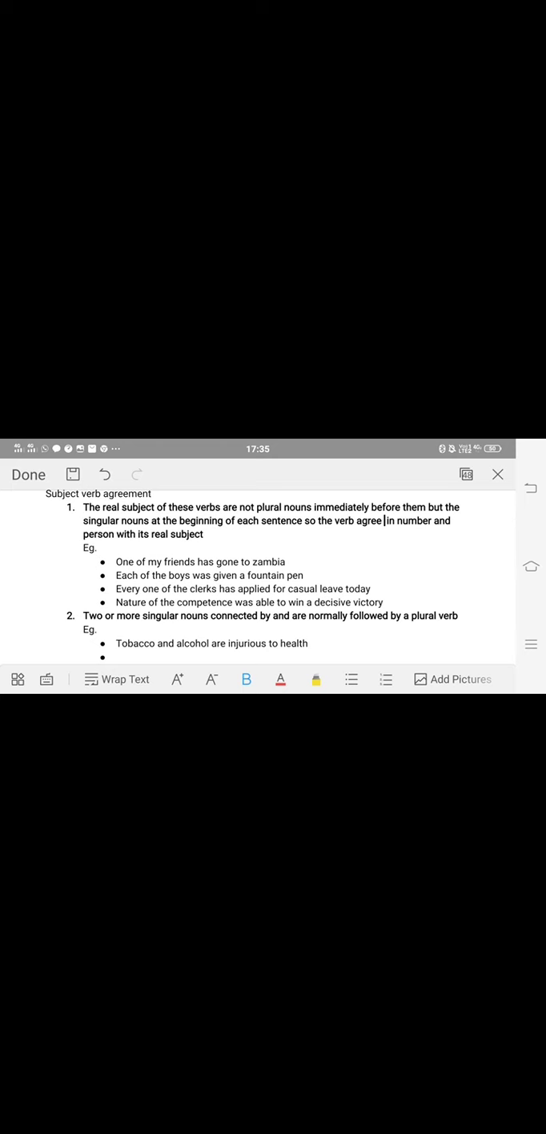gone to Zambia. Each of the boys was given a fountain pen. Every one of the clerks has applied for casual leave today. Nature of the competence was able to win a decisive victory.